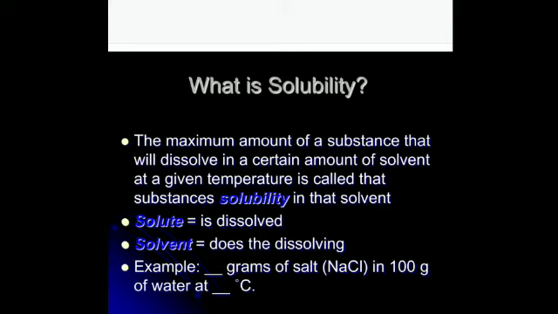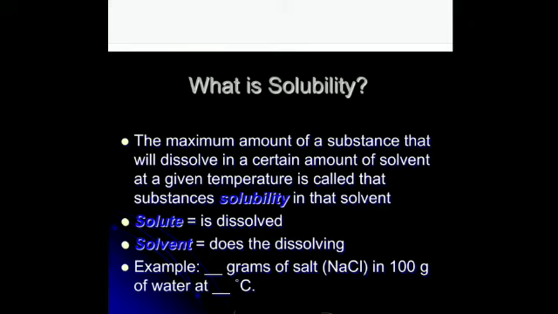For example, the solubilities of sugar and copper sulfate. Sugar has a solubility of 204 grams, that is, 204 grams is dissolved in 100 grams of water. And 21 grams of copper sulfate is dissolved in 100 grams of water.